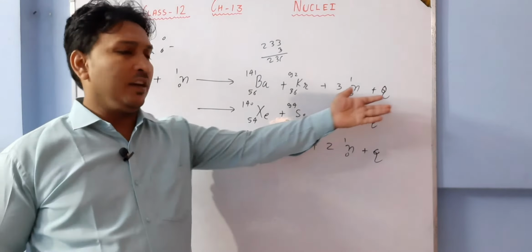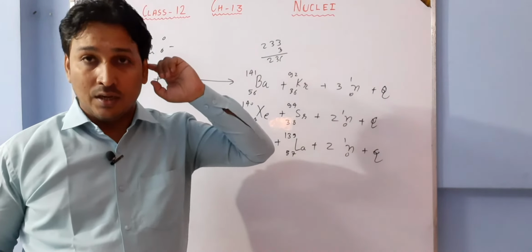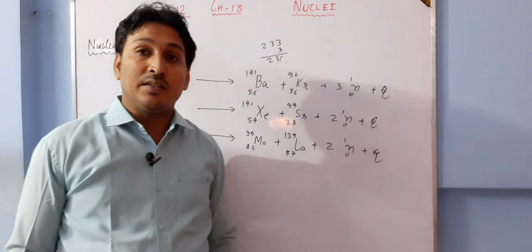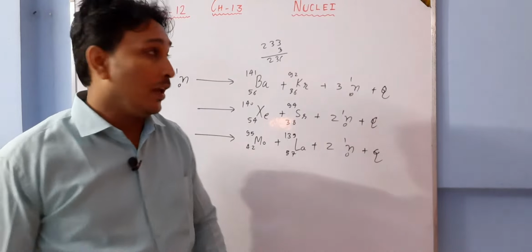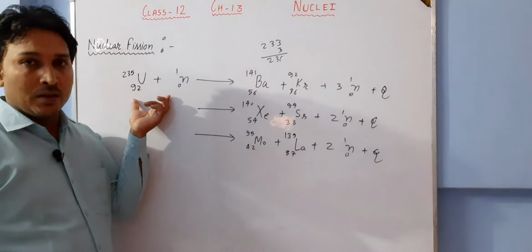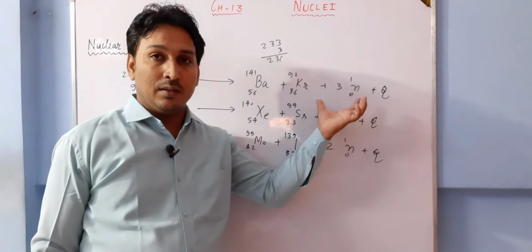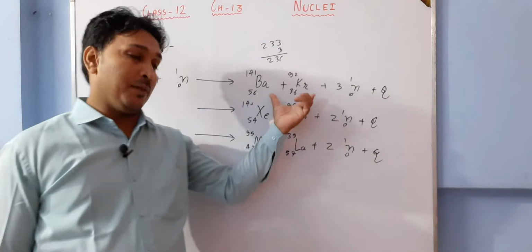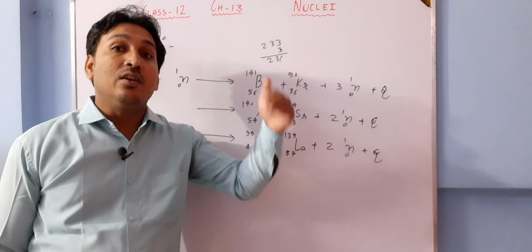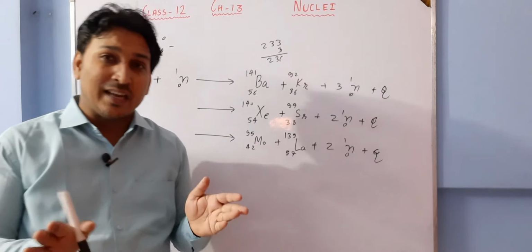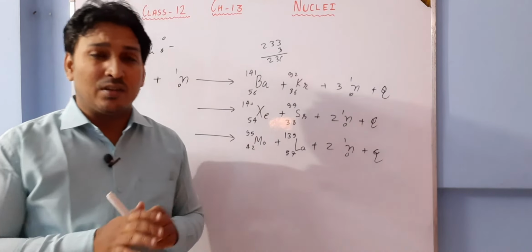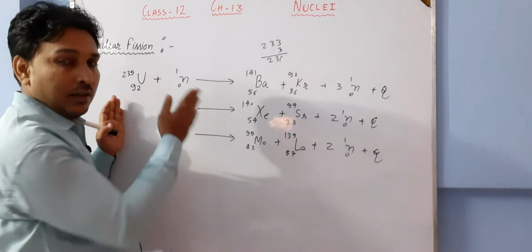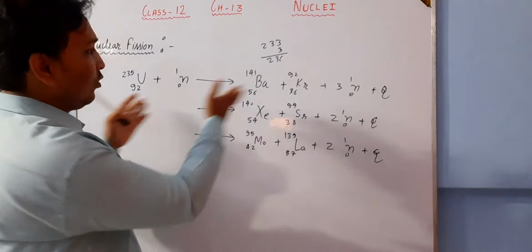But how are we getting this energy? Here comes the concept of mass defect, where mass converts into energy. If you add these two masses and if you add these three masses, there will be a mass difference. Obviously this mass is greater than that mass, and that mass is being converted into energy. Numericals are based on this concept only. Add the mass of the reactants.